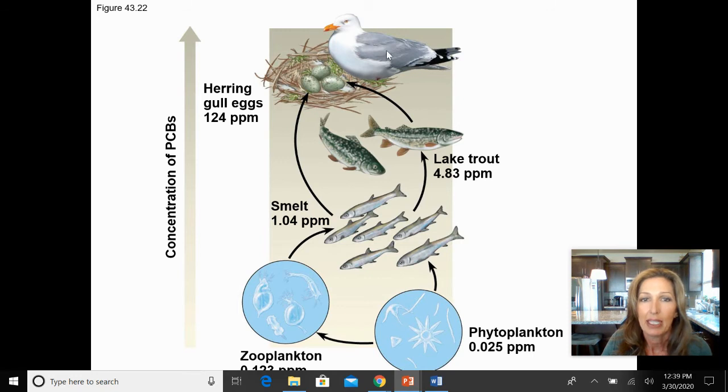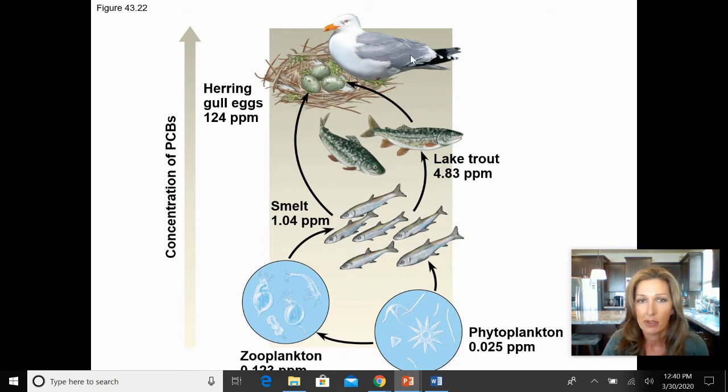By the time we get to these seabirds that are eating the lake trout, their concentration of these chemicals is really huge. What ends up happening with something like DDT or PCBs is that it decreases the fitness of these birds, because what they find is the eggshells are super weak and not sustainable, so reproduction of the birds decreases because of this biological magnification.